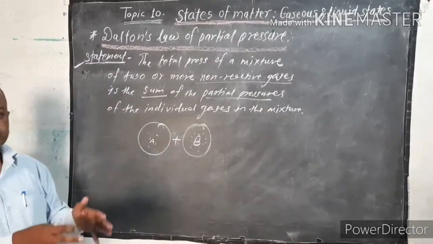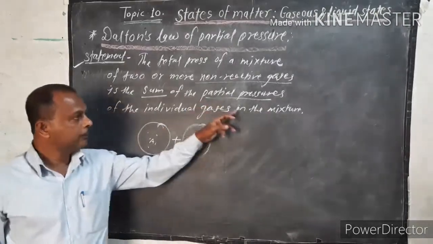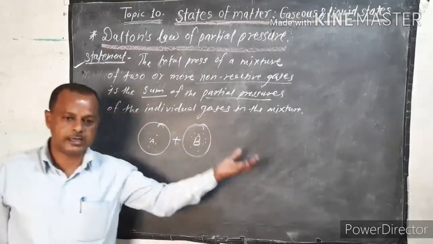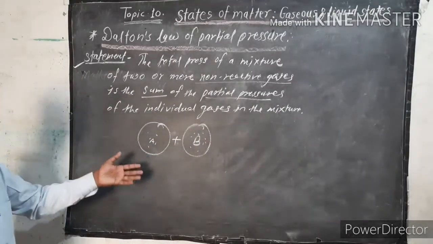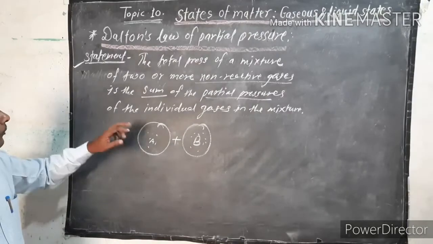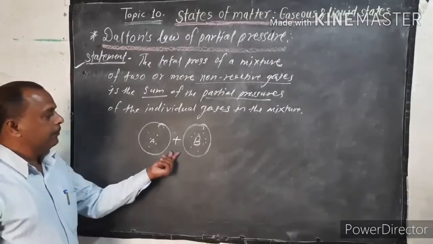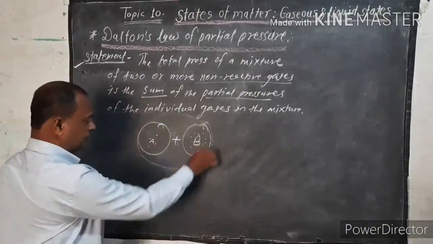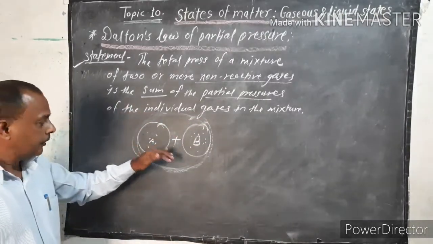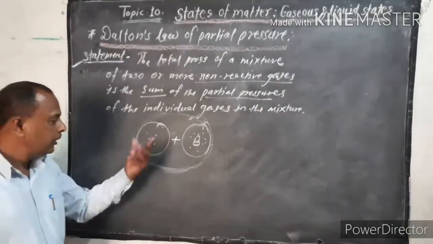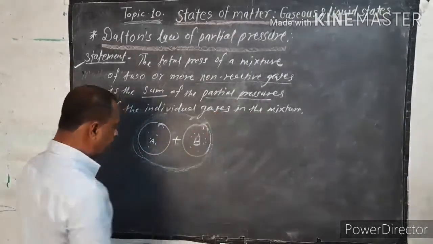That total pressure is nothing but the sum of the partial pressures of the individual gases. That is the statement of Dalton's law. So when we mix A plus B, the total pressure developed is nothing but the sum of the partial pressure of each individual gas.